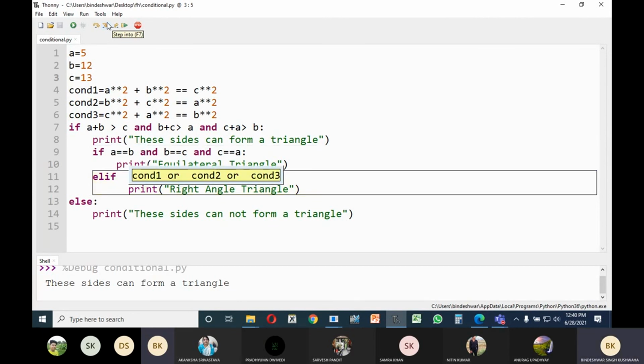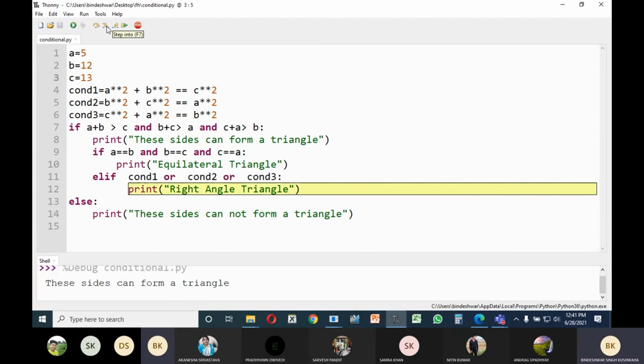And as I said, if you have many ands, and if a single logical expression is false, then the Python interpreter will not check further. It will come to the next statement. In this case, it is elif. So see what will happen. Condition 1 is true.